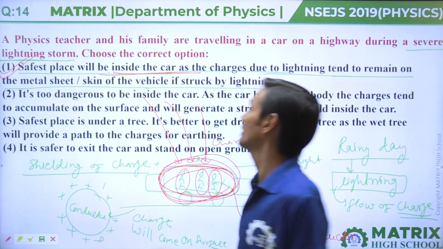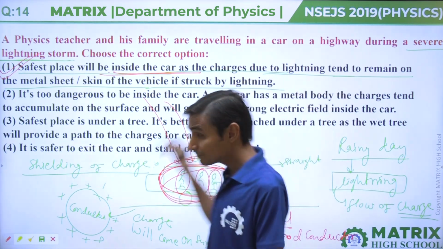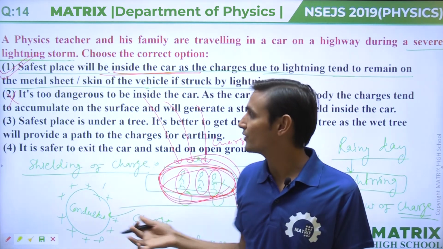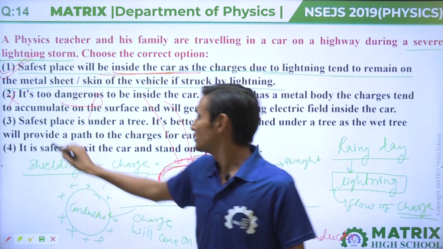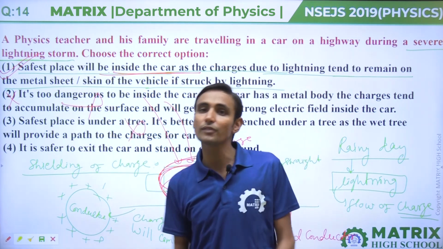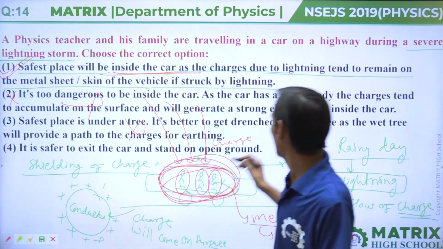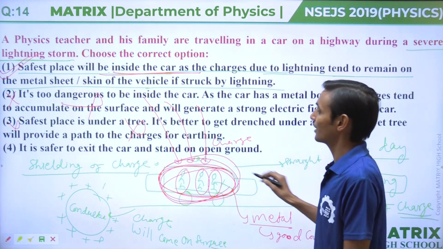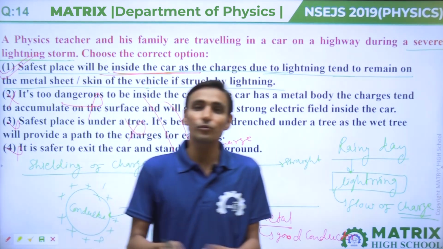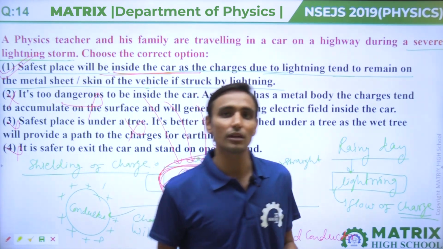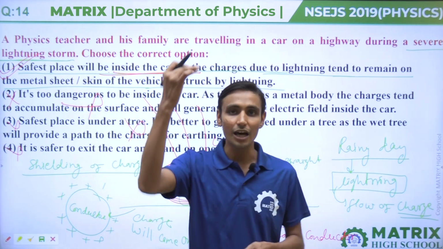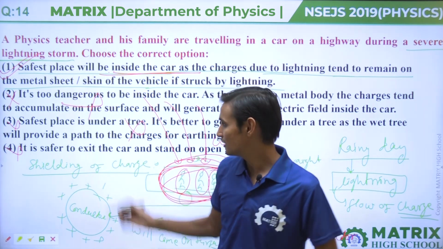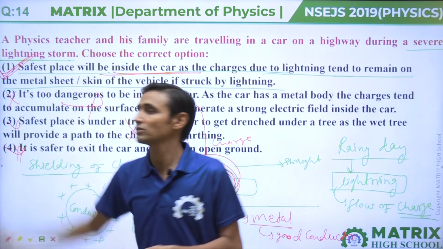Second option, it's too dangerous to be inside the car. No, this option is wrong, because inside the car is the safest place. It is not dangerous, so it is wrong. Third, the safest place is under a tree. No, a tree can break and fall on the car or fall on the passenger, so it is also a wrong option. Fourth, it is safer to exit the car and stand on the ground. If you stand on the ground and lightning strikes you, then charge flows through you and you get injured. So the fourth option is also wrong. The first option is correct.